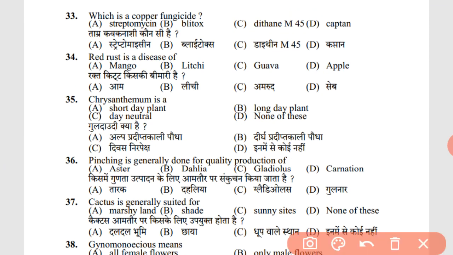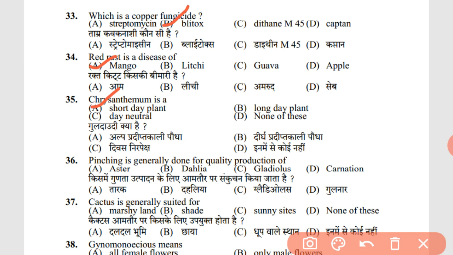33rd question. Which is a copper fungicide? Blitox. Red rust is a disease of, as we all know, mango. Chrysanthemum is a short day plant. Most of the time we think it is a long day plant, but no, it is a short day plant.